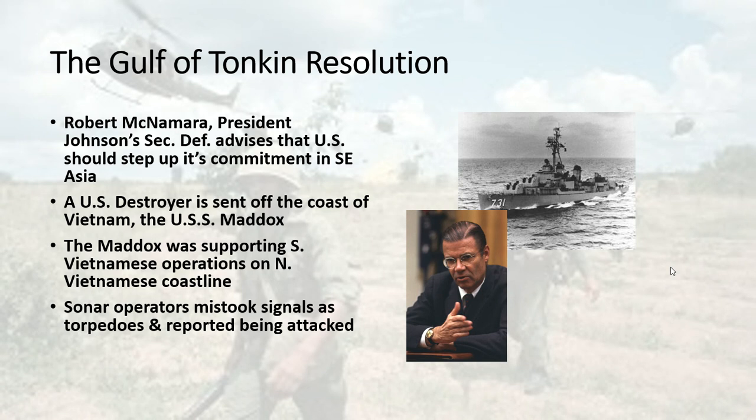So Johnson does not want to lose a war that Kennedy started, and so Johnson is going to keep sending American help and support. In the midst of all this, the Gulf of Tonkin incident happens. If you look at the picture, you see the destroyer. We send Navy forces to also help. Now, supposedly our Navy forces are in the Gulf of Tonkin kind of innocently, but in reality, we do know that they were probably helping South Vietnamese forces attack North Vietnamese installations.